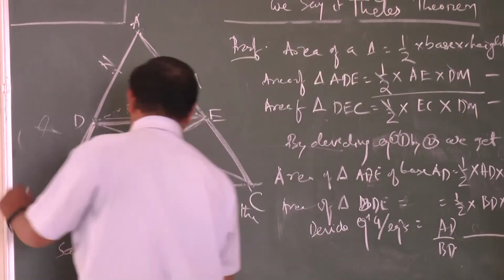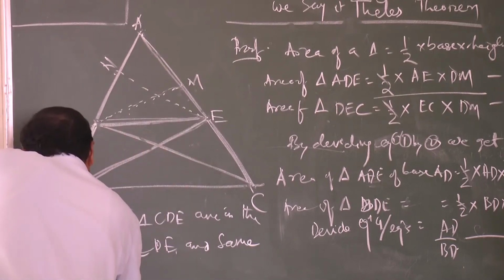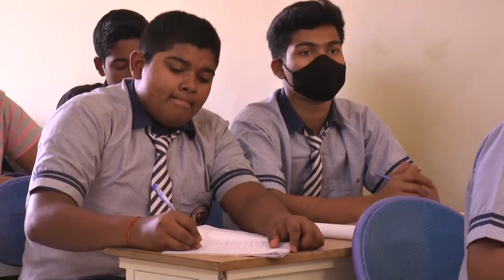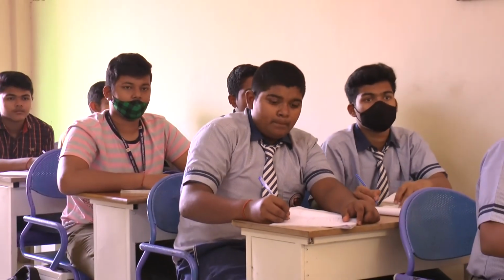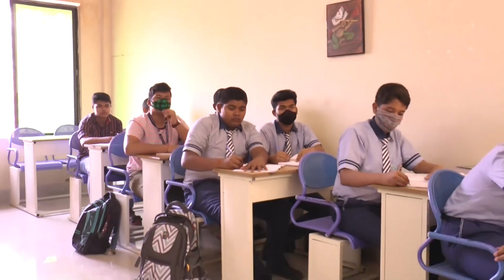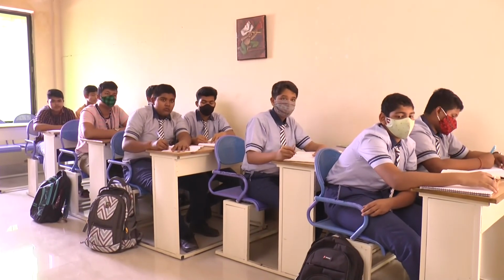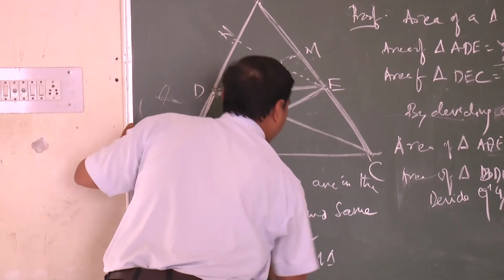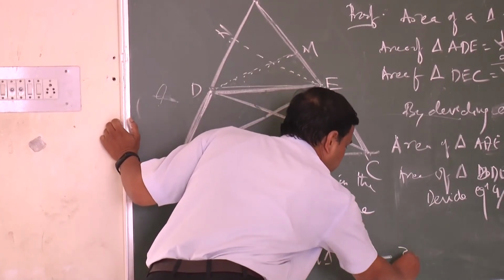So triangles BDE and CDE are on the same base DE and between the same parallels, that is DE parallel to BC given. Therefore area of triangle BDE is equal to area of triangle CDE. This is equation 7.